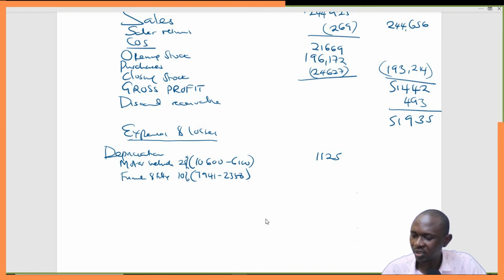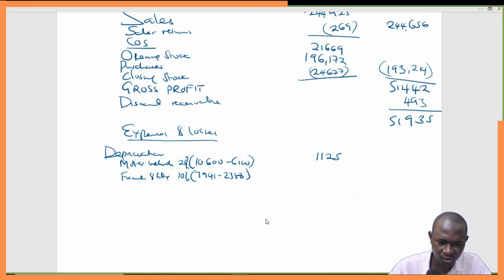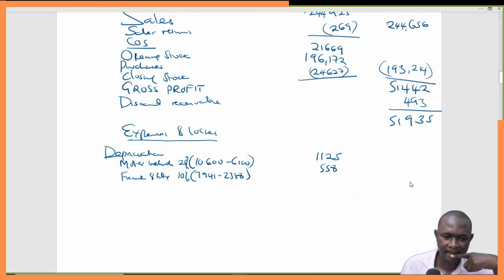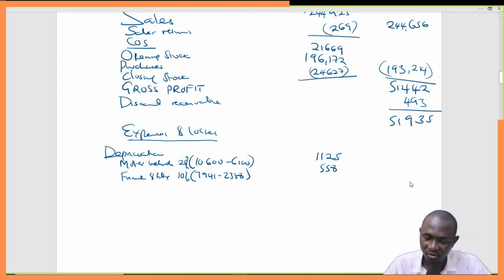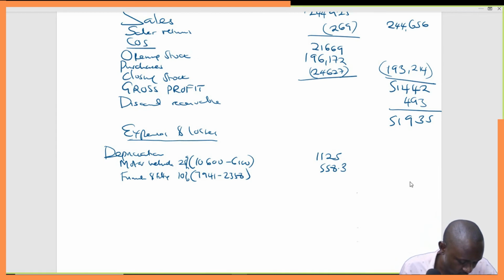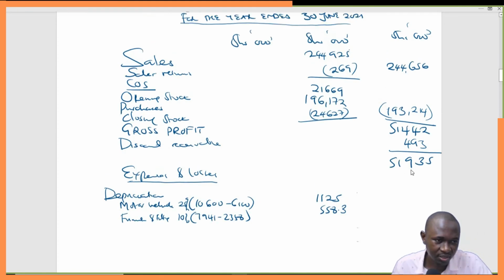That times 0.1. So it's 558. Actually, it's supposed to be 558.3. So let's be specific on these figures so that we don't get messed up at the very end. So that is the depreciation.